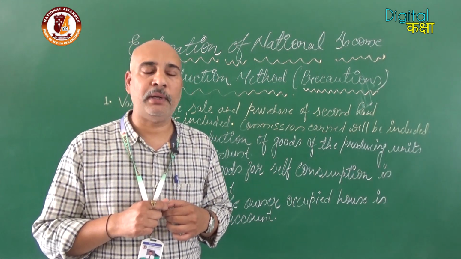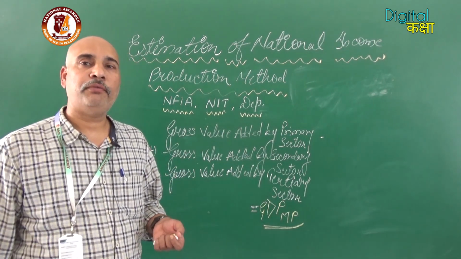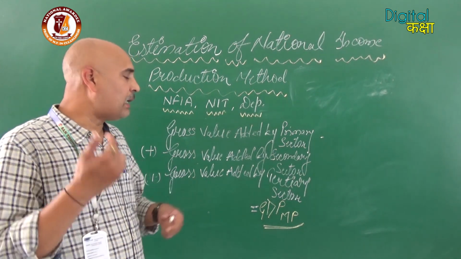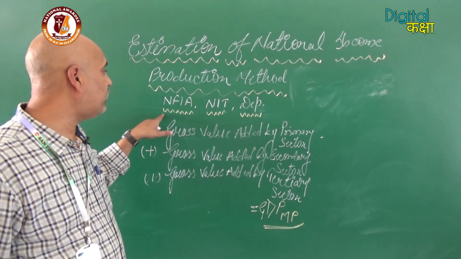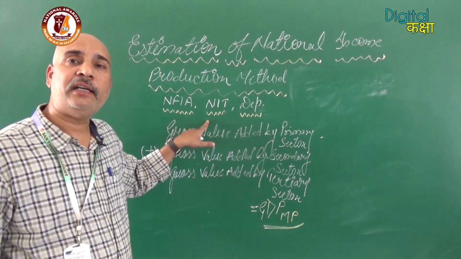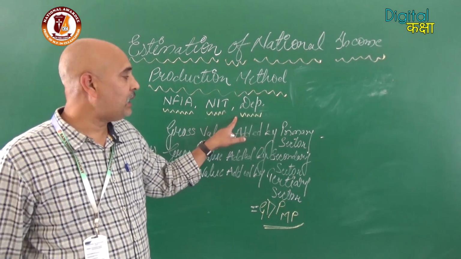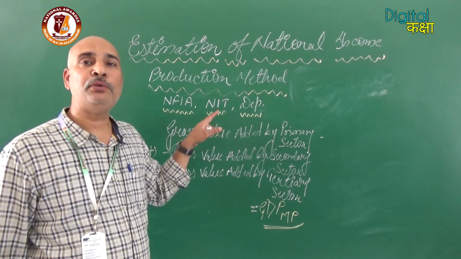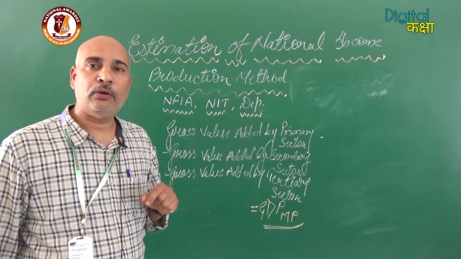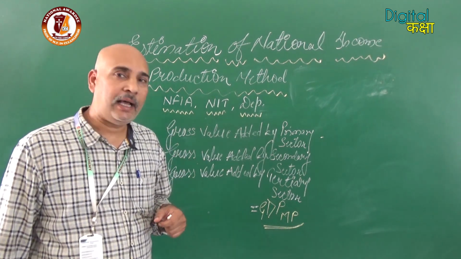The formula is written on the board, and some important components are also mentioned: NFIA, net factor income from abroad, NIT, net indirect taxes, and depreciation, which we already discussed in the last topic. These three components will be used in all three methods, whether it's the production method, income method, or expenditure method.